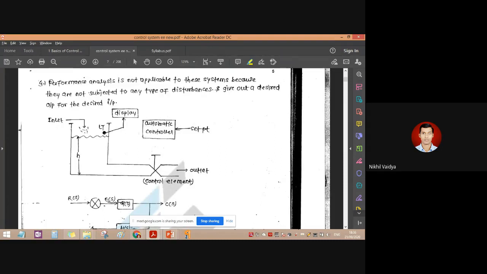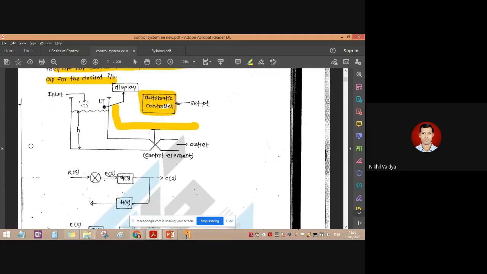Yes, this is the same example we had studied. Performance analysis is not applicable to these systems because they are not subjected to any type of disturbance. They give the desired output for the desired input, so there is no requirement of an automatic controller. The automatic controller is not at all connected to this system. So this is an open loop system. Whatever signal is used is not connected to the input. You can see this is the open loop system. The loop is not getting complete.